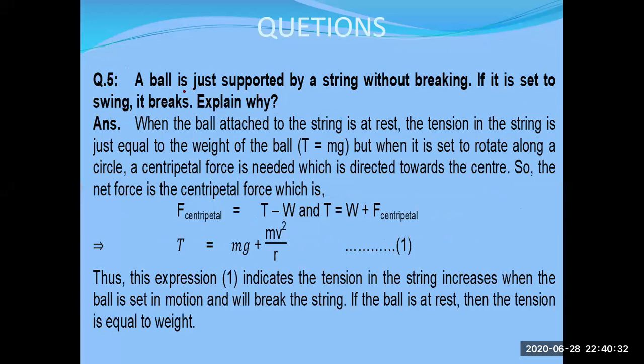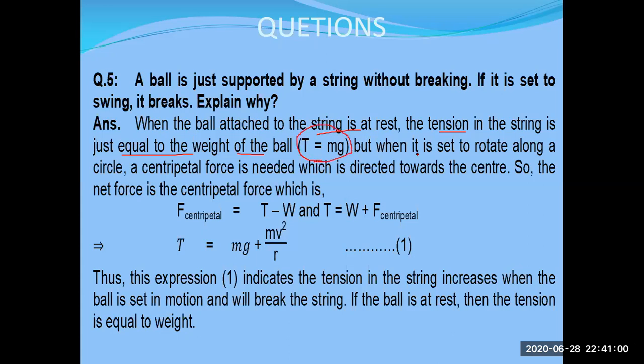Now, another question: a ball is just supported by a string without breaking. If it is set into swing, it breaks. Explain. When the ball attached to the string is at rest, the tension in the string is just equal to the weight of the ball. That is T is equal to mg.